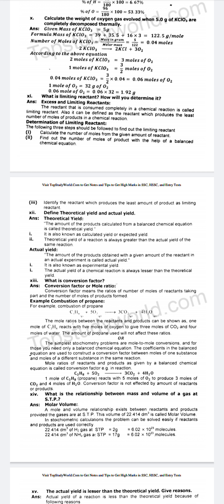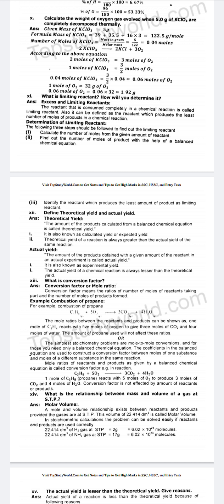Actual yield. The amount of the products obtained with a given amount of the reactant in an actual experiment is called actual yield. It is also known as experimental yield. The actual yield of a chemical reaction is always lesser than the theoretical yield.